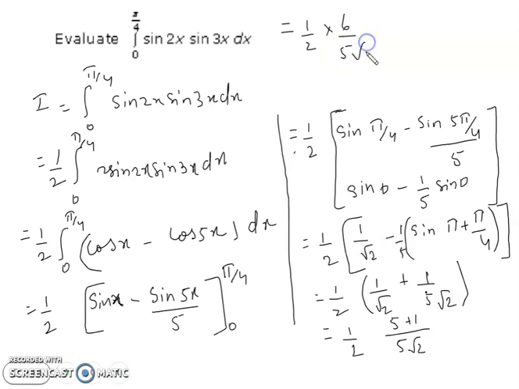After dividing, 2 threes are 6, so the answer will be 3 by 5 root 2. It will be the correct answer. So thank you.